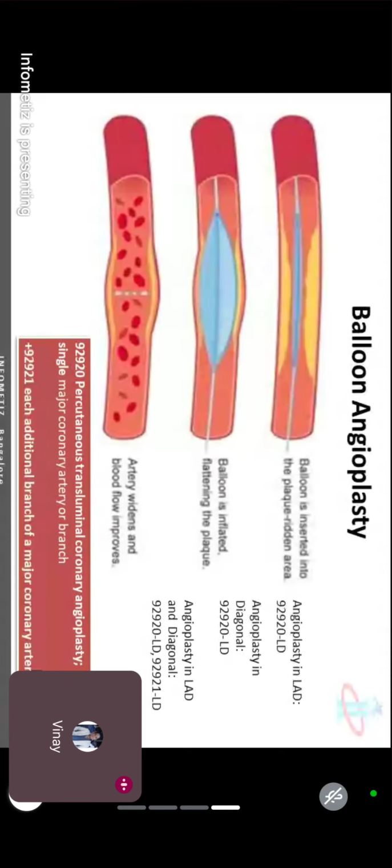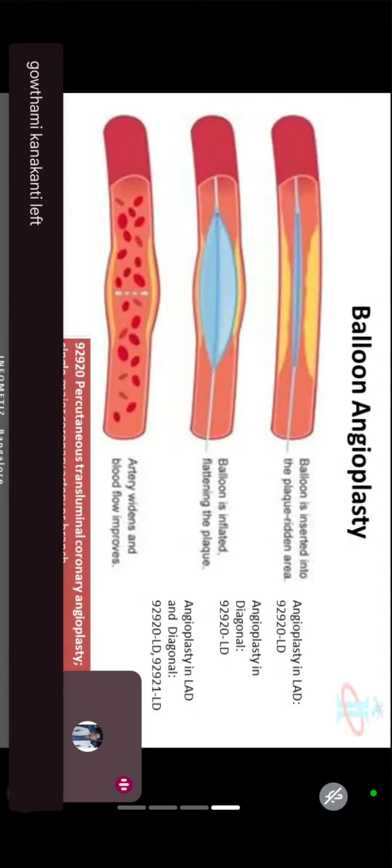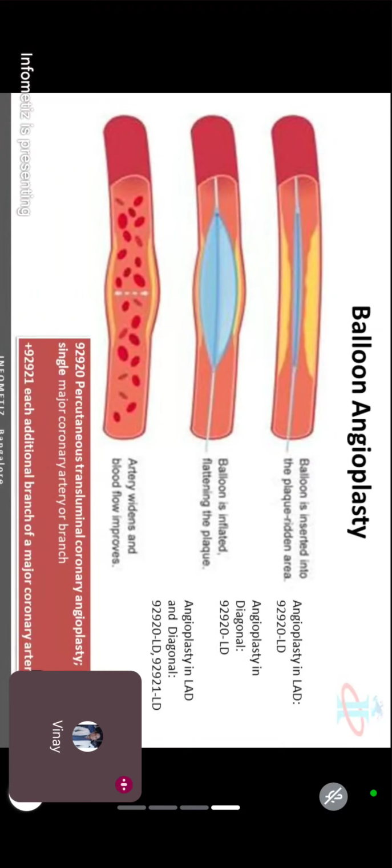Now we will insert another wire which has a balloon, not our birthday balloon, a very small, very tiny balloon, and that too a deflated one. We'll insert that one. Our guide wire will tell us where to go, and I will just follow that. Like how mountain climbers follow each other. In a similar way, we will reach our block area, and at that part we will inflate the balloon.